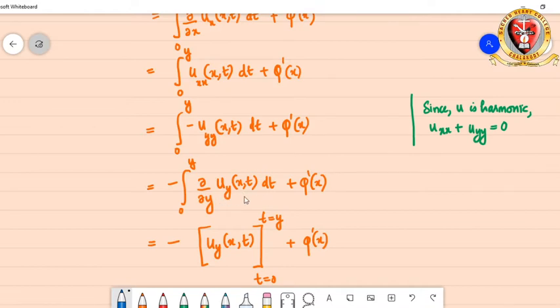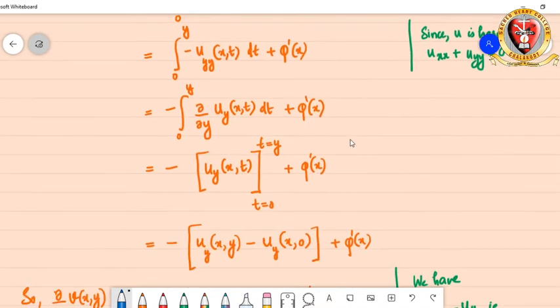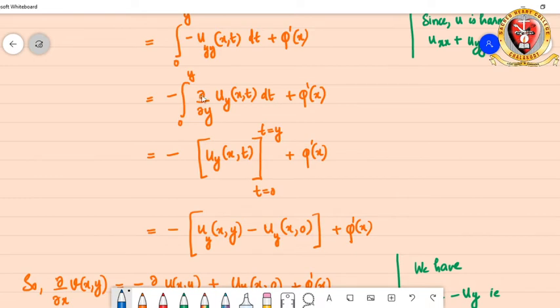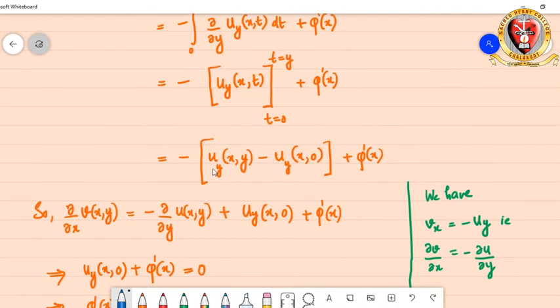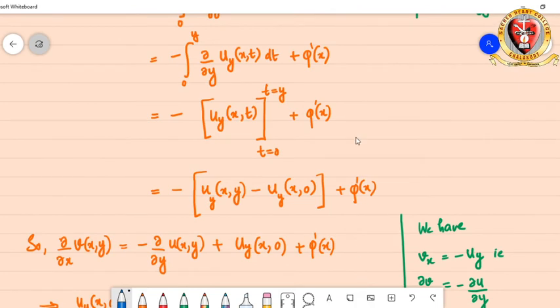And we are integrating this with respect to t, and the limits are from 0 to y. So when we integrate, what are we going to get? This dou by dou y will vanish, and we are left with this uy of x comma t, and that is varying from t is equal to 0 to t is equal to y, plus phi dash of x. That is equal to, apply the limits, minus of uy of xy minus uy of x0 plus phi dash of x.